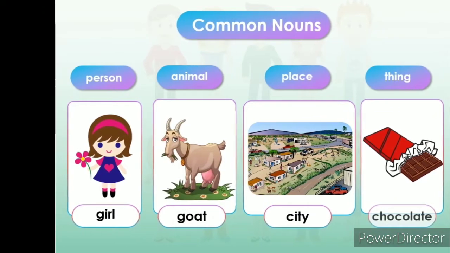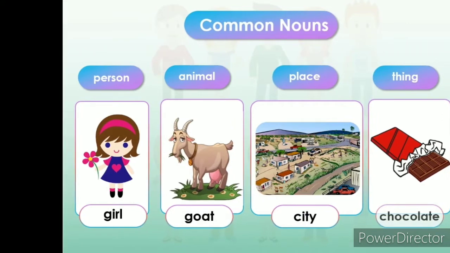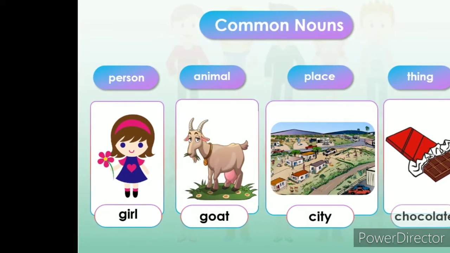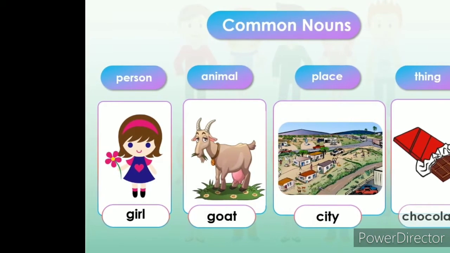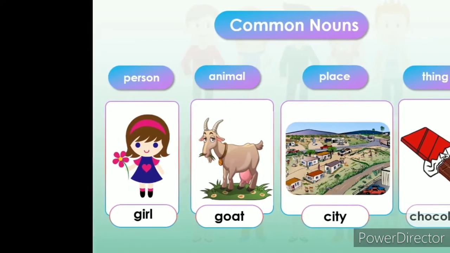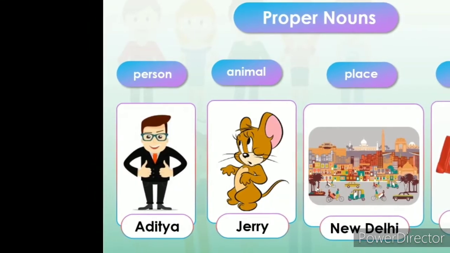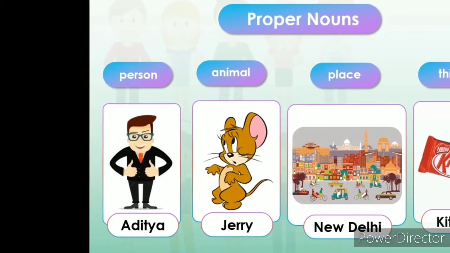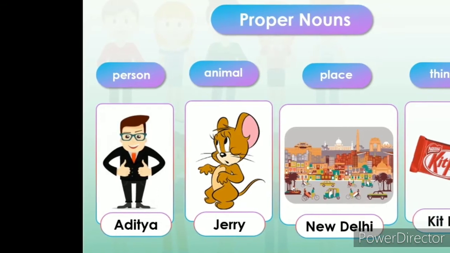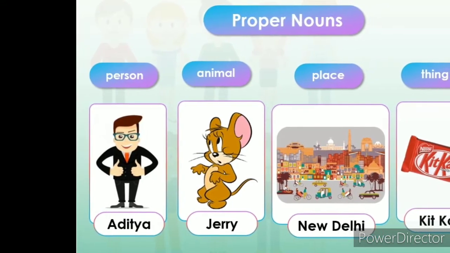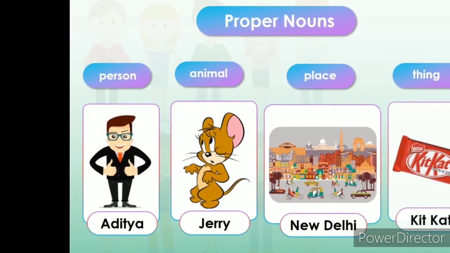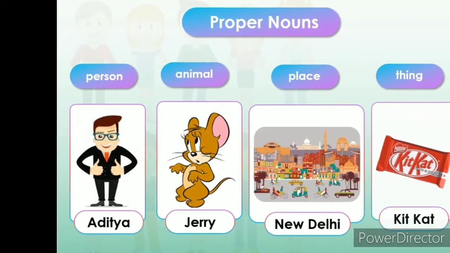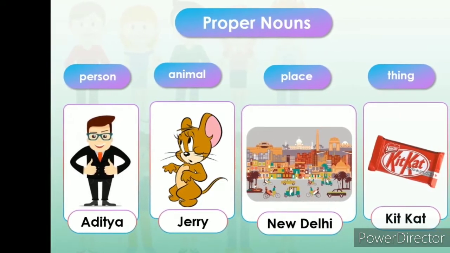Common nouns begin with small letters. For example, girl, goat, city and chocolate are some examples of common nouns. A proper noun is a special name that is given to a person, animal, place or thing.